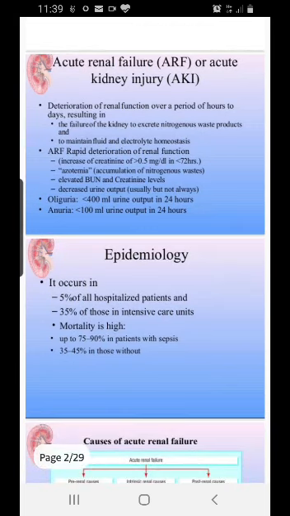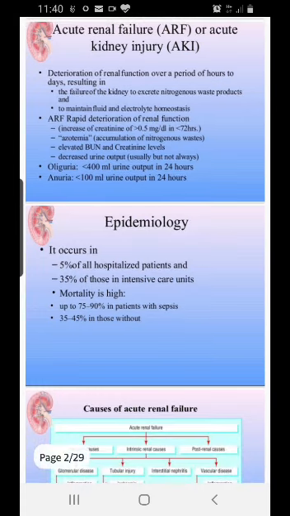How common is it? It is seen in 5% of all hospitalized patients, and sometimes in the intensive care unit, where you may have sickle cell anemia or other infectious conditions, and renal failure happens because of injury to the glomeruli, the tubules, or the interstitium. In an elderly patient the mortality rate is very high, and in sepsis patients the mortality rate is around 75 to 90%.